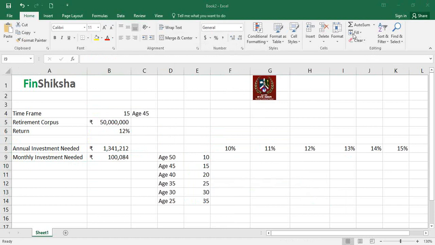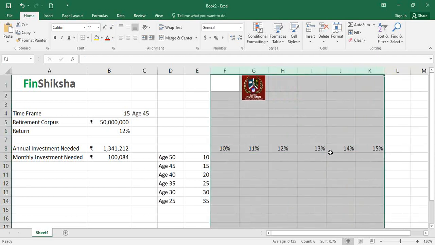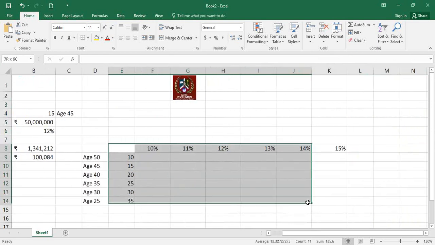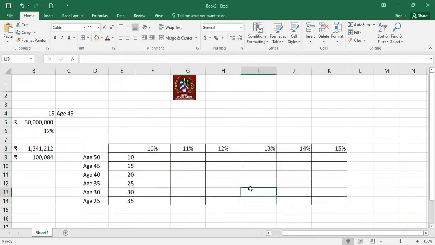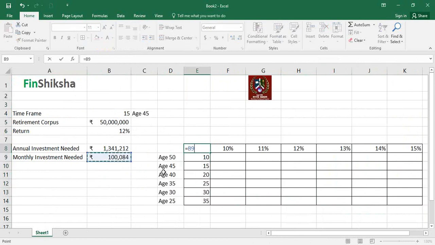Let's create a slightly bigger table that gives us an idea about, okay, what is the kind of investment that's happening. Let's also put a broader sense around this, right? This looks good. Okay, so that's the table that we're going to look at. This cell, the corner cell, in other words, let's put some borders to this table. So if we put some borders to this table, we know where the table function is going to get used, right? Now link this cell to the monthly number.